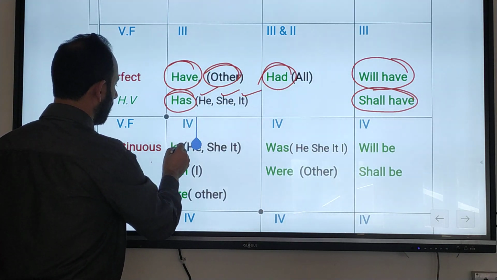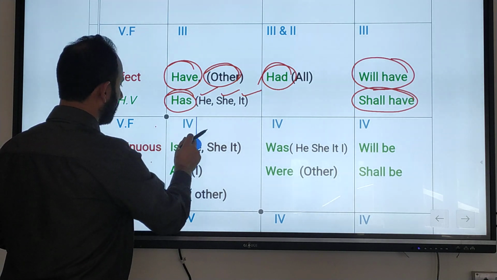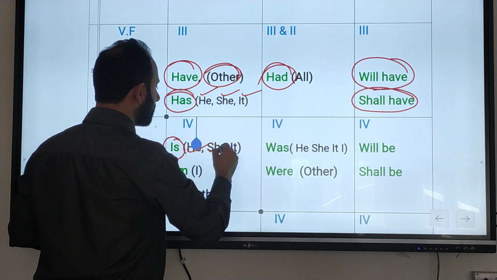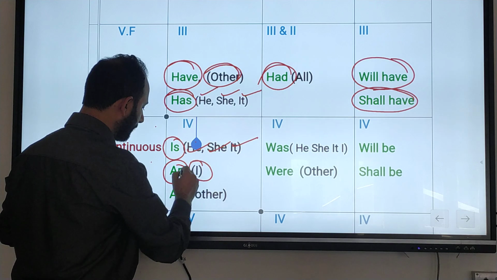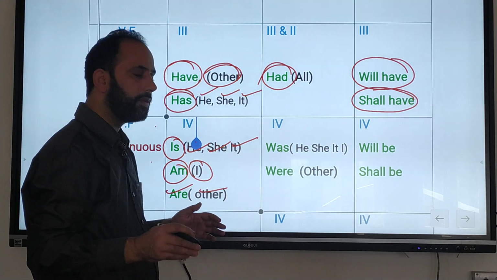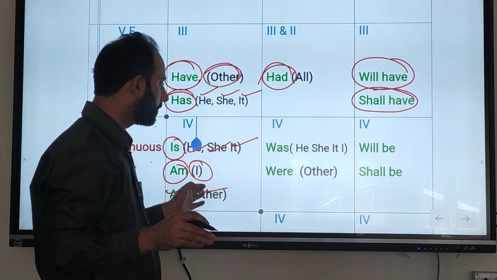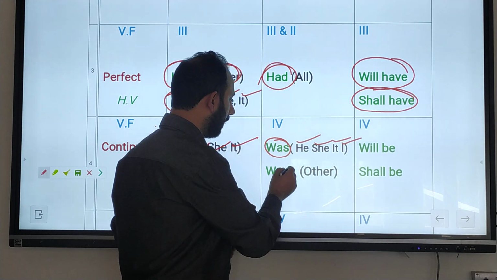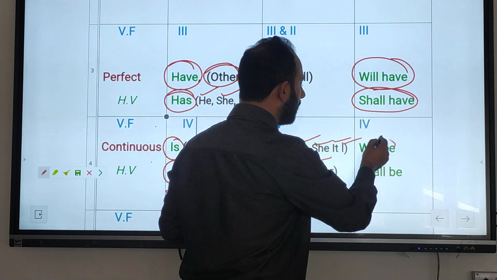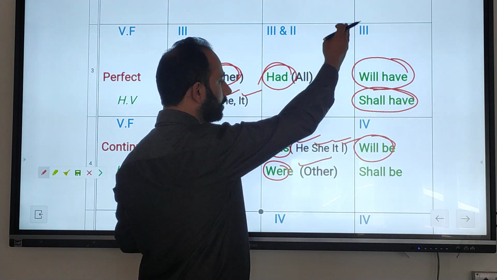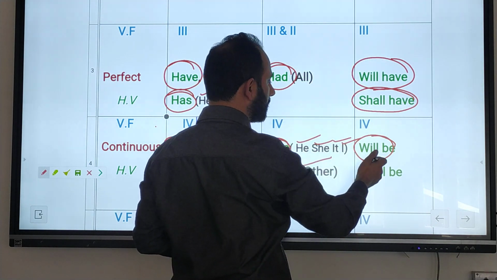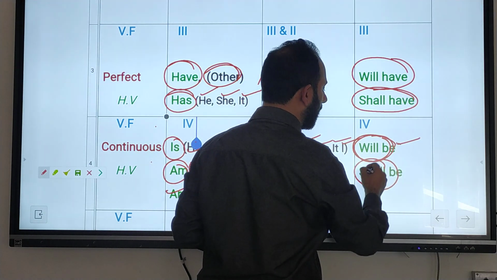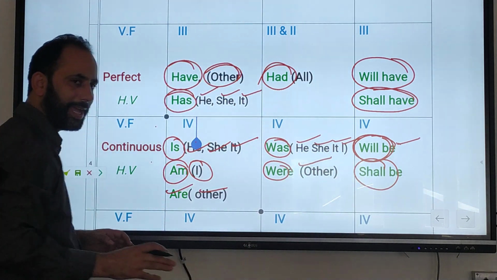And continuous, I told you that in case of continuous, is is used with he, she and it, am is used with I, and are is used with others. By others I mean we, they, etc. Here was is used with he, she, it and I. Were is used with others. For future continuous, will be is used. Where we use will, there we use will be. Where we use shall, there we use shall be. Okay.